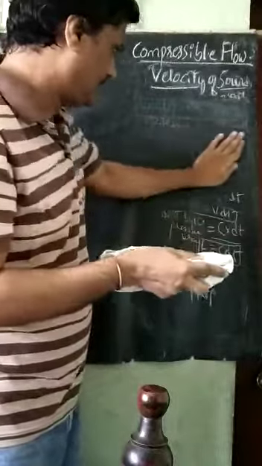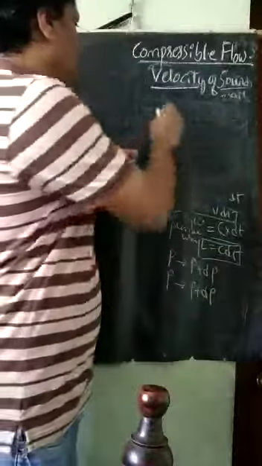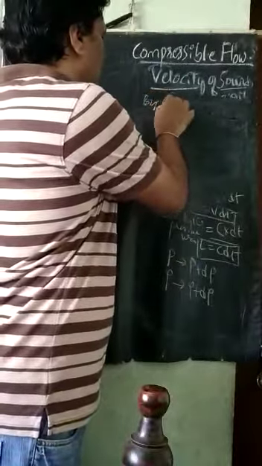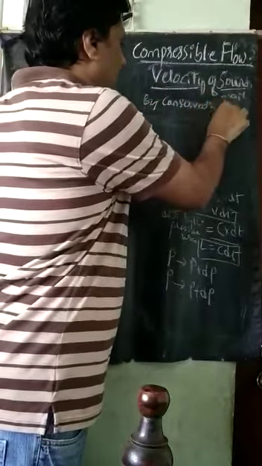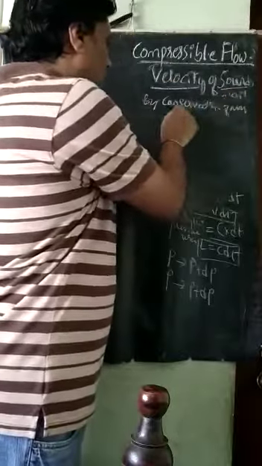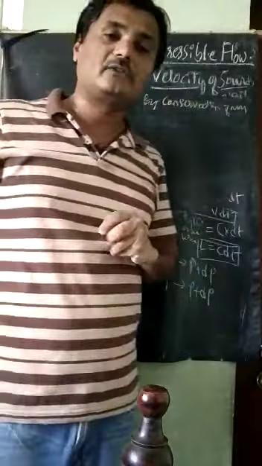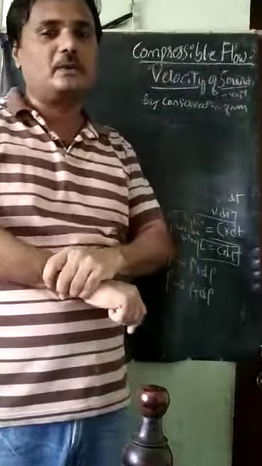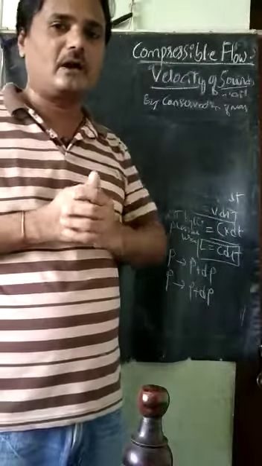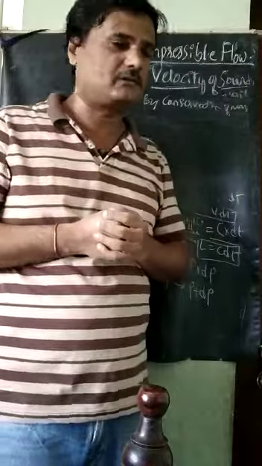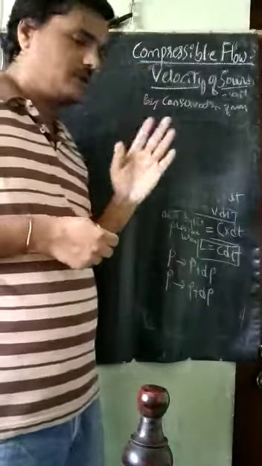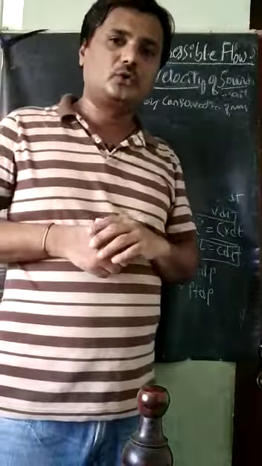What is the conservation of mass? The mass remains constant. So for conservation of mass, we will take